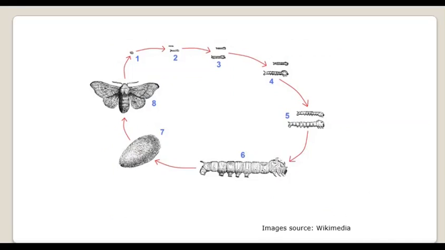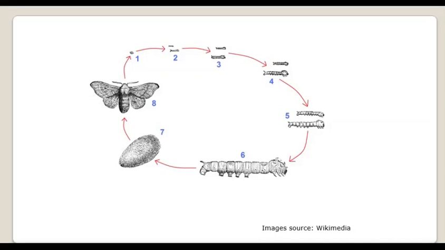So what it means? It means the healthier the larvae, the maximum is the output. If your larvae is quite healthy, then you will get good quality cocoon. If the larval health is not up to the mark, then you will get very poor quality of the cocoon, right?